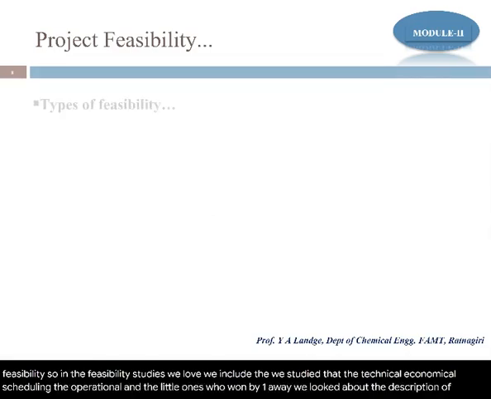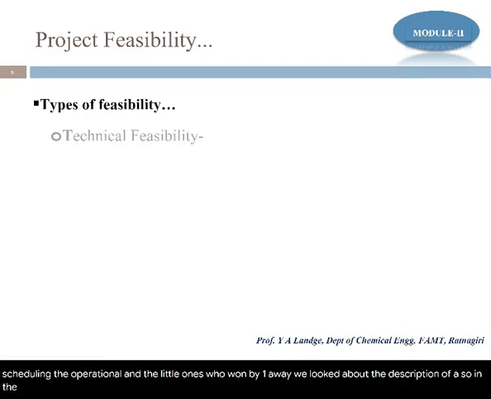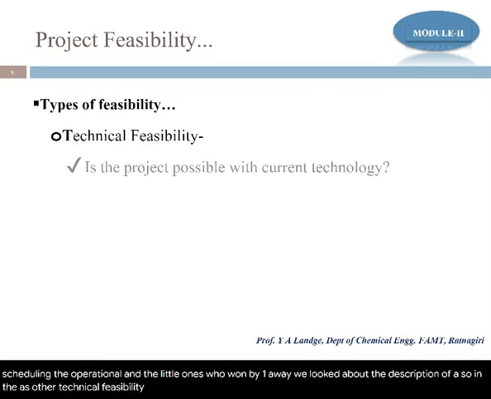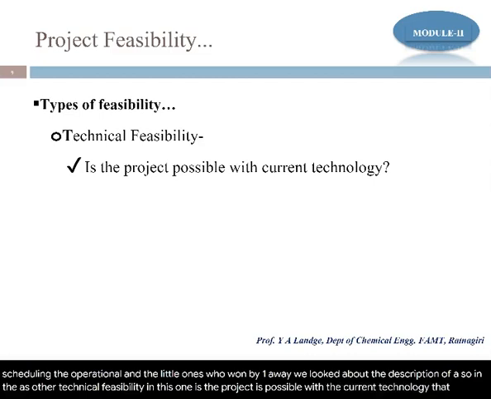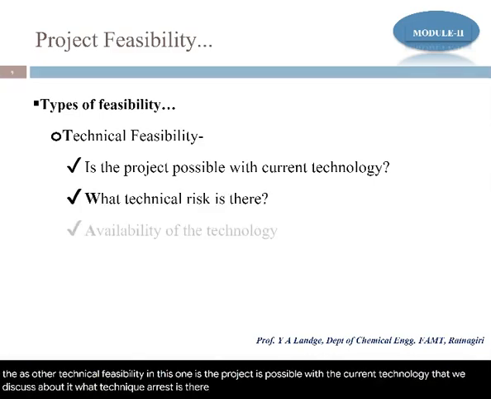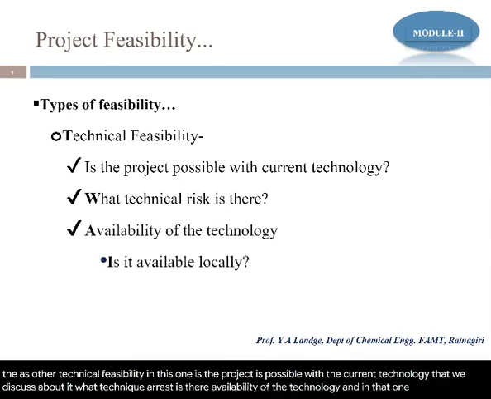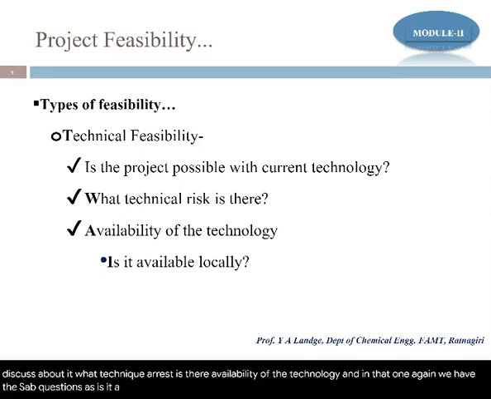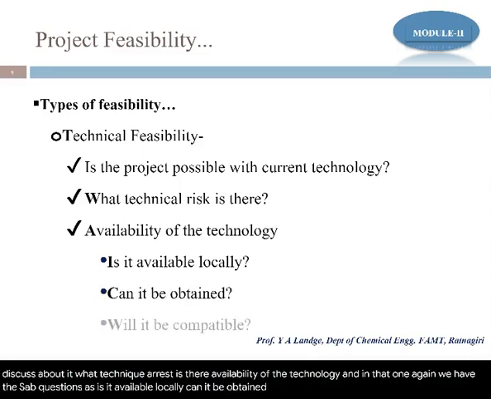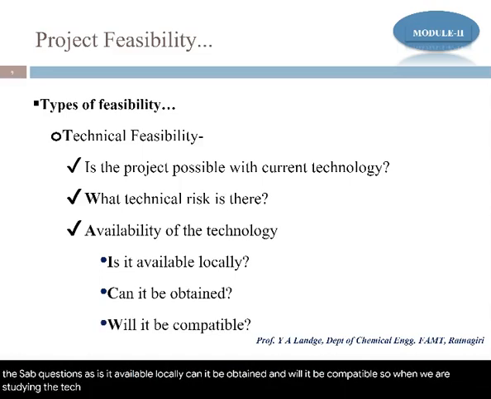As for technical feasibility, here we ask whether the project is possible with the current technology that we have discussed. What technical risk is there? Availability of the technology, and in that again we have sub-questions: is it available locally? Can it be obtained? And will it be compatible? So when we are studying technical feasibility, we have different questions and we need to give the answer for them.